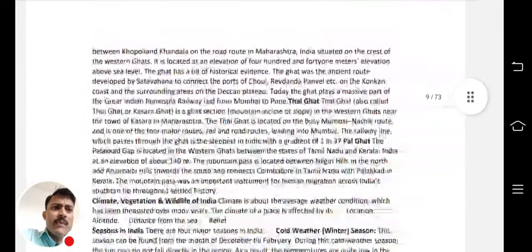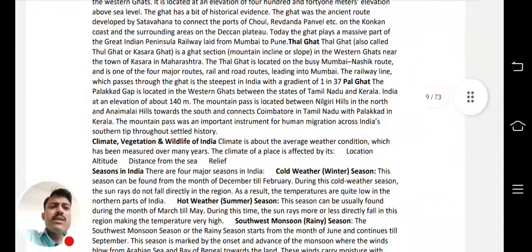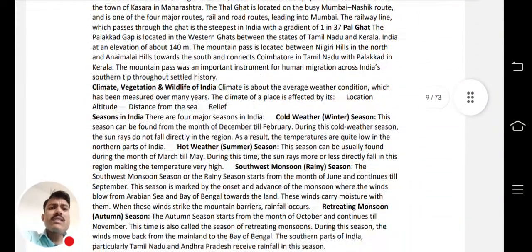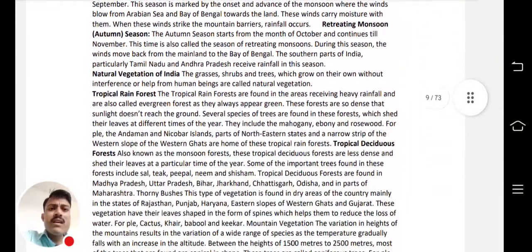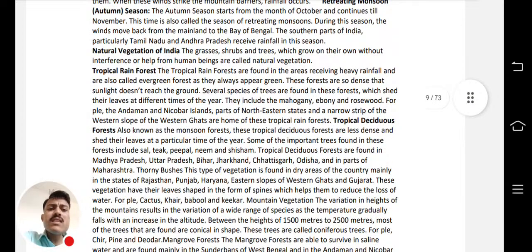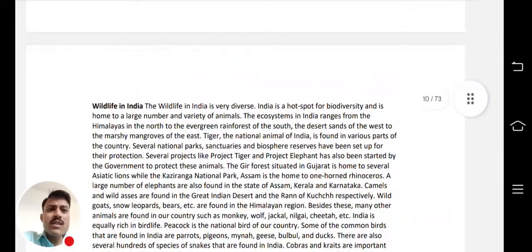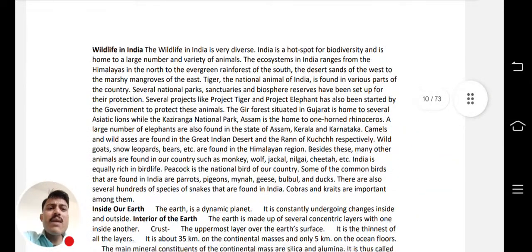Okay, then climate, vegetation and wildlife of India, like seasons in India. Then tropical rainforest, tropical deciduous forest, this we have already covered, but I have included these things in this PDF also, because it should be in one PDF. So for tropical rainforest, you can see which plants are found in which places, everything. Now the wildlife in India is also covered.